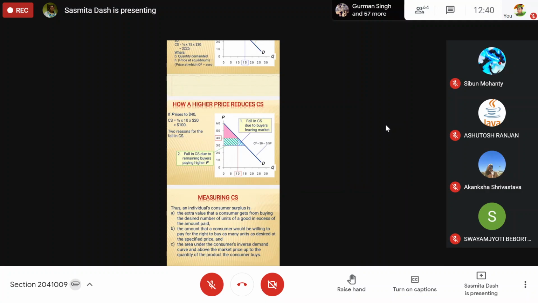Suppose once the WTP was 40 rupees and he was paying 30 rupees. Now if the price falls to 20, he is getting 20 rupees consumer surplus per unit.